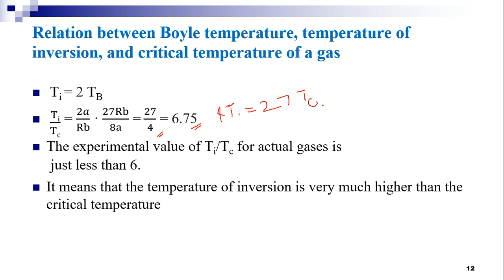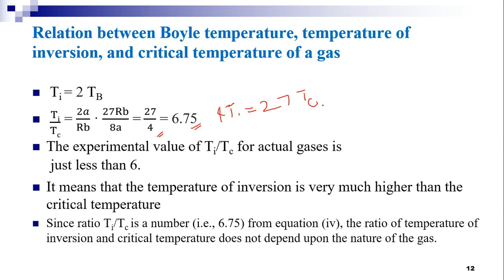So now for hydrogen, the temperature of inversion is equal to 190 Kelvin and the critical temperature is 33 Kelvin. As the temperature of inversion Ti is greater than the critical temperature Tc, the methods employing regenerative cooling, that is the Joule-Kelvin cooling, are preferred to those employed in the initial cooling of the gas below the critical temperature.